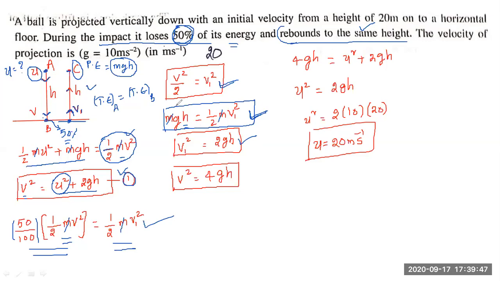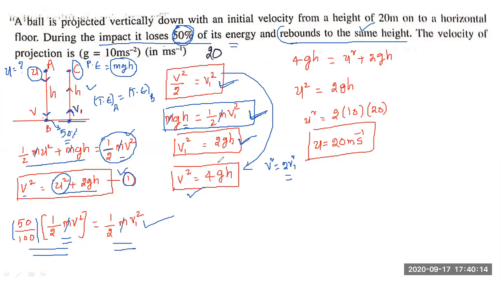Since v1 square is equal to 2gh and v square by 2 is equal to v1 square, we can write v square as 2 times v1 square, and since v1 square is 2gh, v square is equal to 4gh.